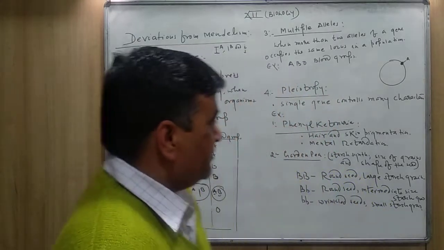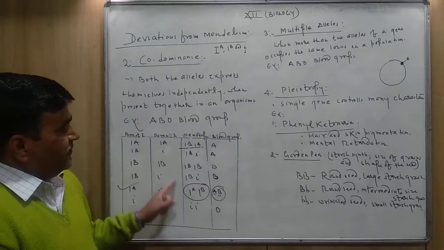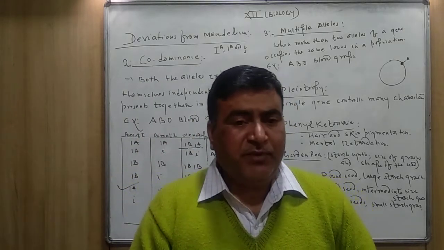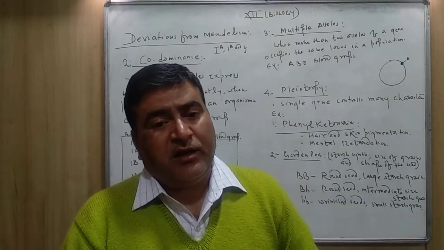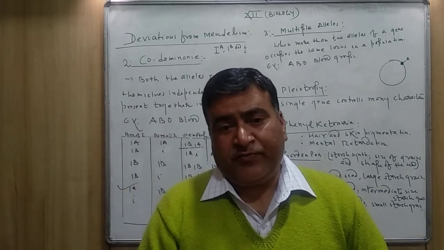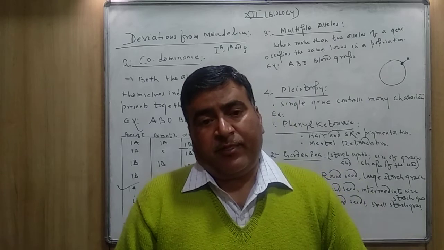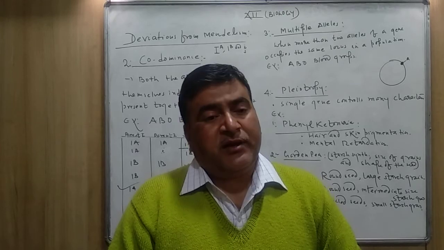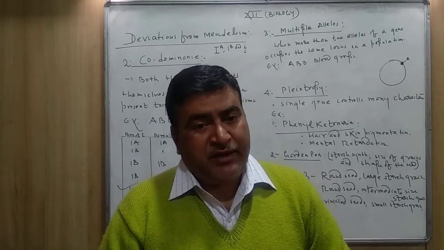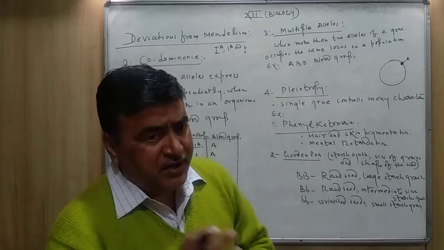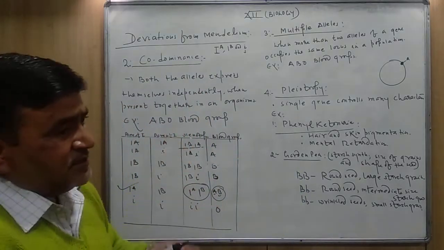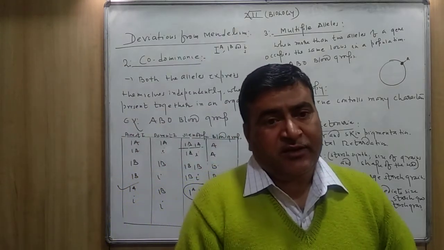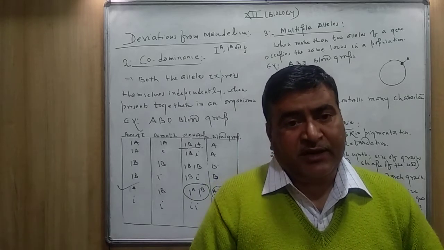You can see the example here. Overall, how many types of blood groups are there? Blood group A type, blood group B, blood group AB, and blood group O. In total, 4 types of persons are found: blood group A type, B type, AB type and O type. But you see how many types of alleles are present in the human population to determine the particular trait, that is blood group.